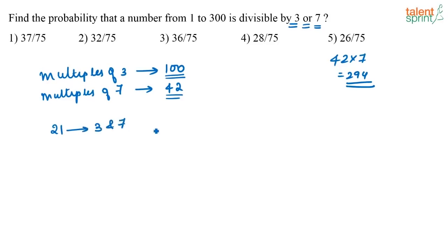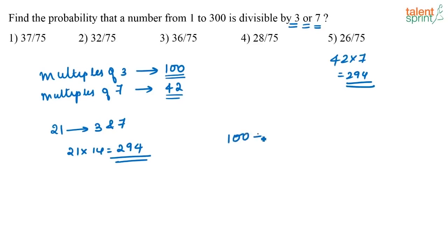Now, how many numbers will be there like that? See, you know 21 into 14, right? What is 21 into 14 again? 294. So, you have 14 such numbers which are divisible by 3 and 7. So, I have to remove these 14 numbers. Okay. So, what are the total multiples of 3 and 7 I have?